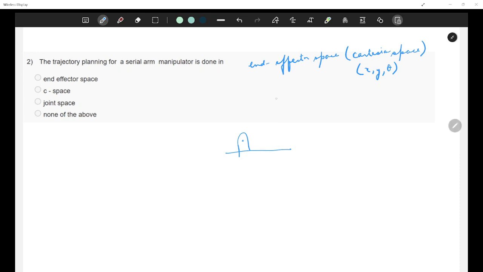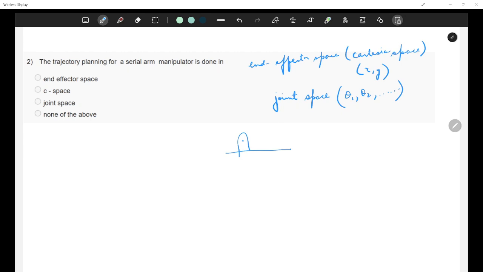Then the other thing is joint space. This joint space consists of all the joint angles, theta 1, theta 2, etc. Let's not have theta in the end effector space, it should just be x, y. Yeah, all the thetas occur in joint space.